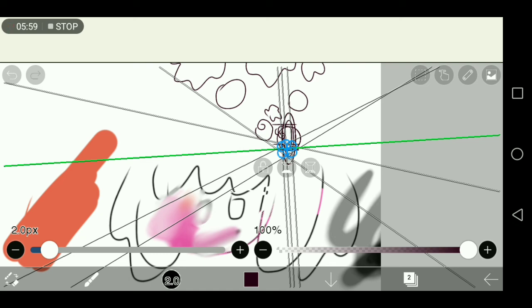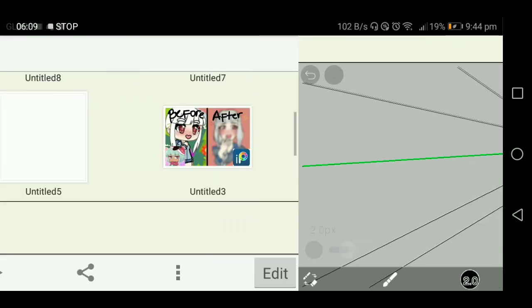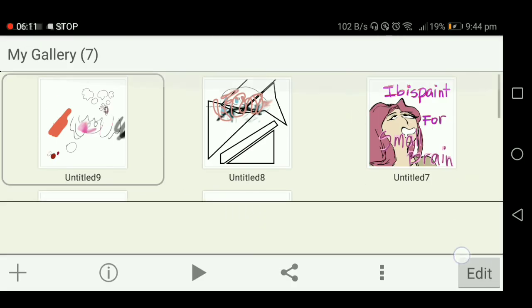Let's say, hey, I'm done, so you just press this button here on the lower right corner of the screen, and let's say, hey, I like that, I'm finished.